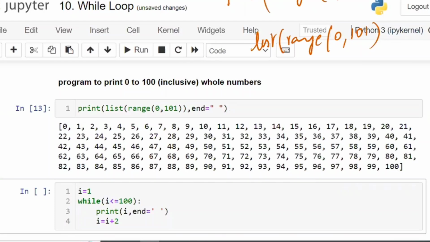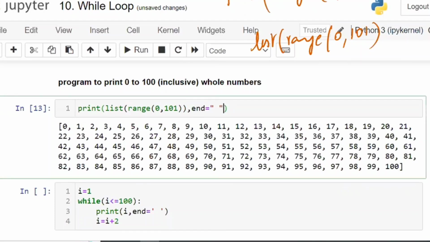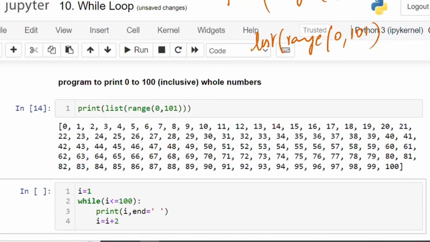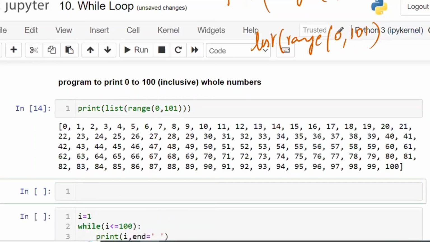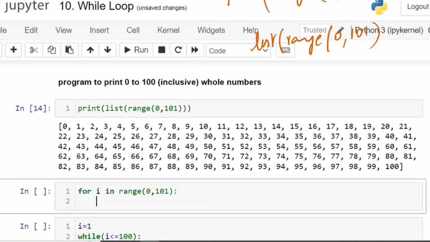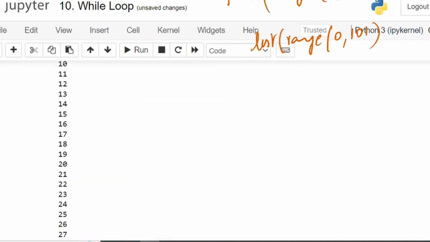Now, this is one way of getting 0 to 100. This is as a list, but I don't want a list. I want one down, second one, like this. This is option number 1: using print with list of range. Option number 2: for I in range of 0 to 101, print I. I am going to get it like this.